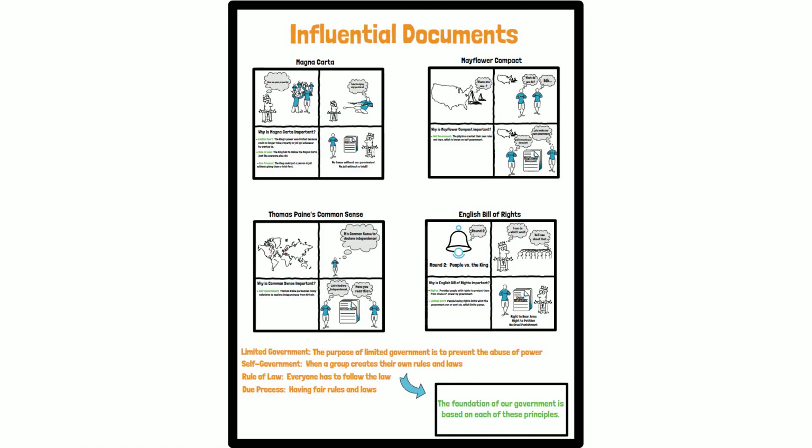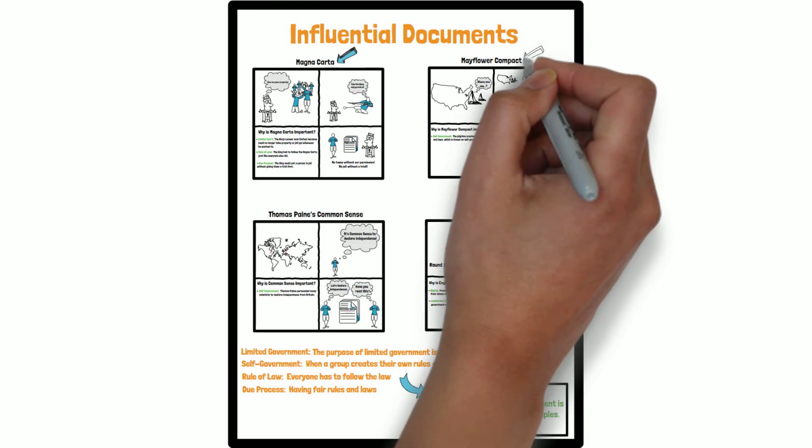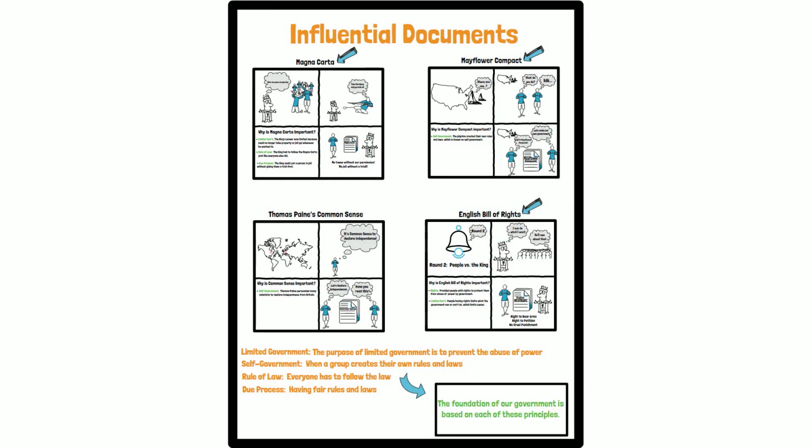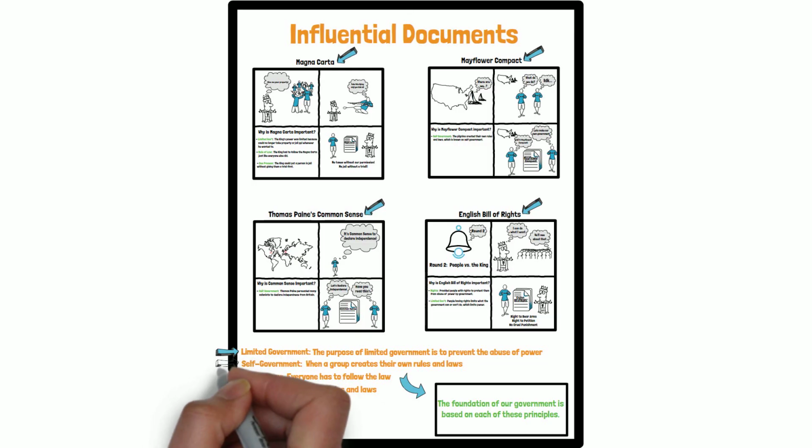To summarize, we've talked about the Magna Carta, Mayflower Compact, English Bill of Rights, and Common Sense. Our founding fathers relied on these documents when creating America, but really what we mean is they relied on the principles contained in these documents, principles like limited government, self-government, due process, and rule of law. In other words, our founding fathers were influenced by these documents and used the principles contained in them to create our country.